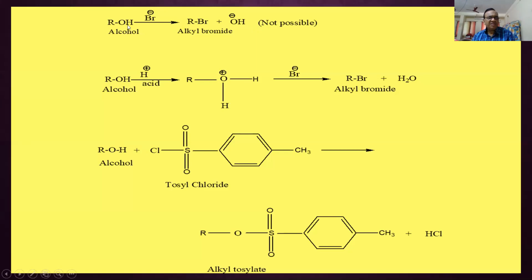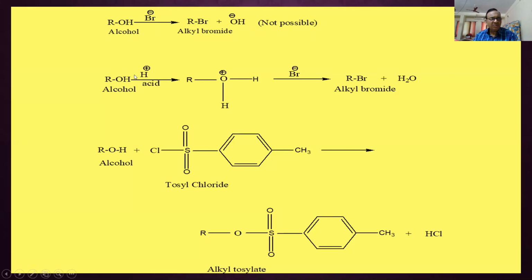These are the examples here. So ROH, alcohol: Br cannot substitute this OH, because OH is not a good leaving group and Br is not a powerful entering group, meaning nucleophile. So it is not possible directly. But the same can be done like this.